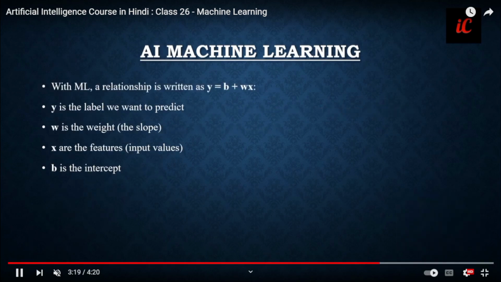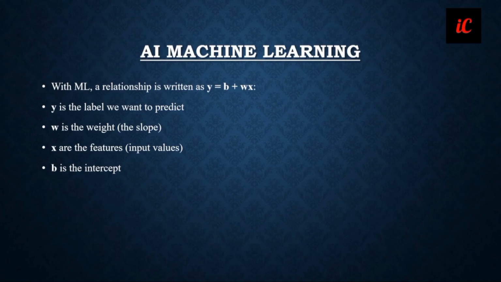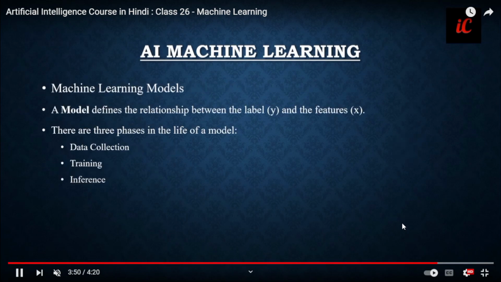Next, in machine learning, how we can write that? I have already told you the relationship will be written as y = b + wx. Here, w is the weight, x is the feature, b is the intercept, and y is the prediction. These are the few points.